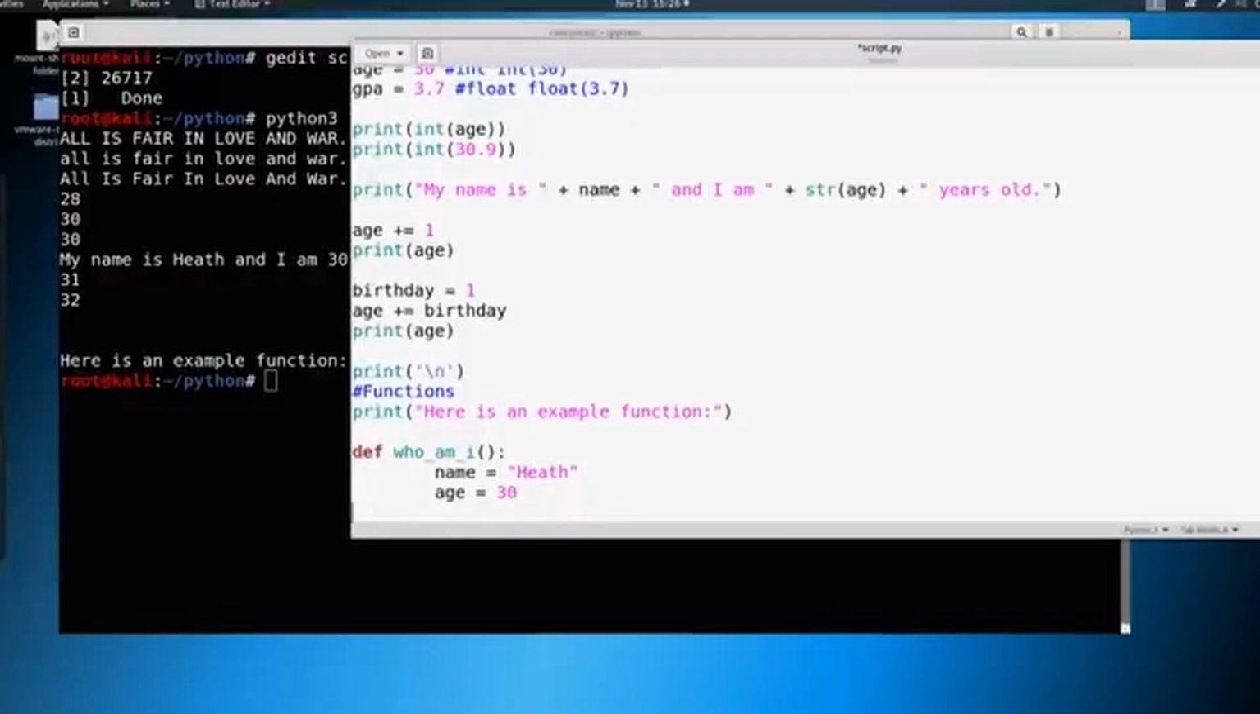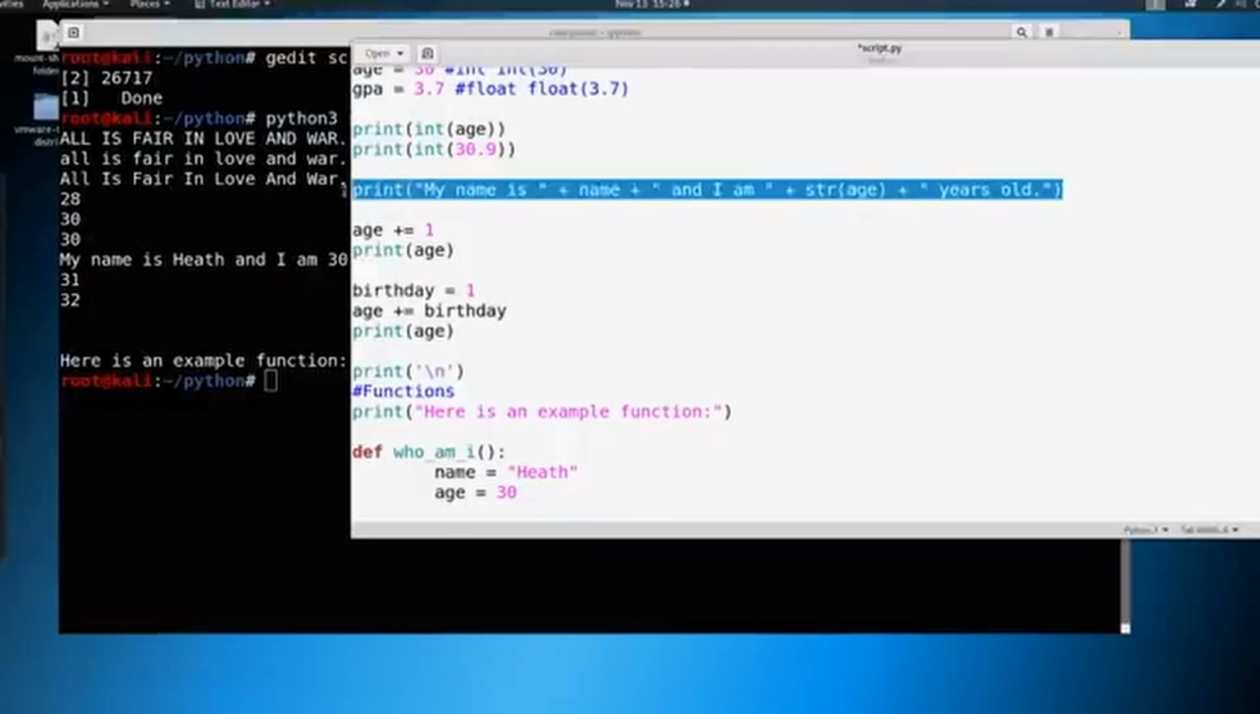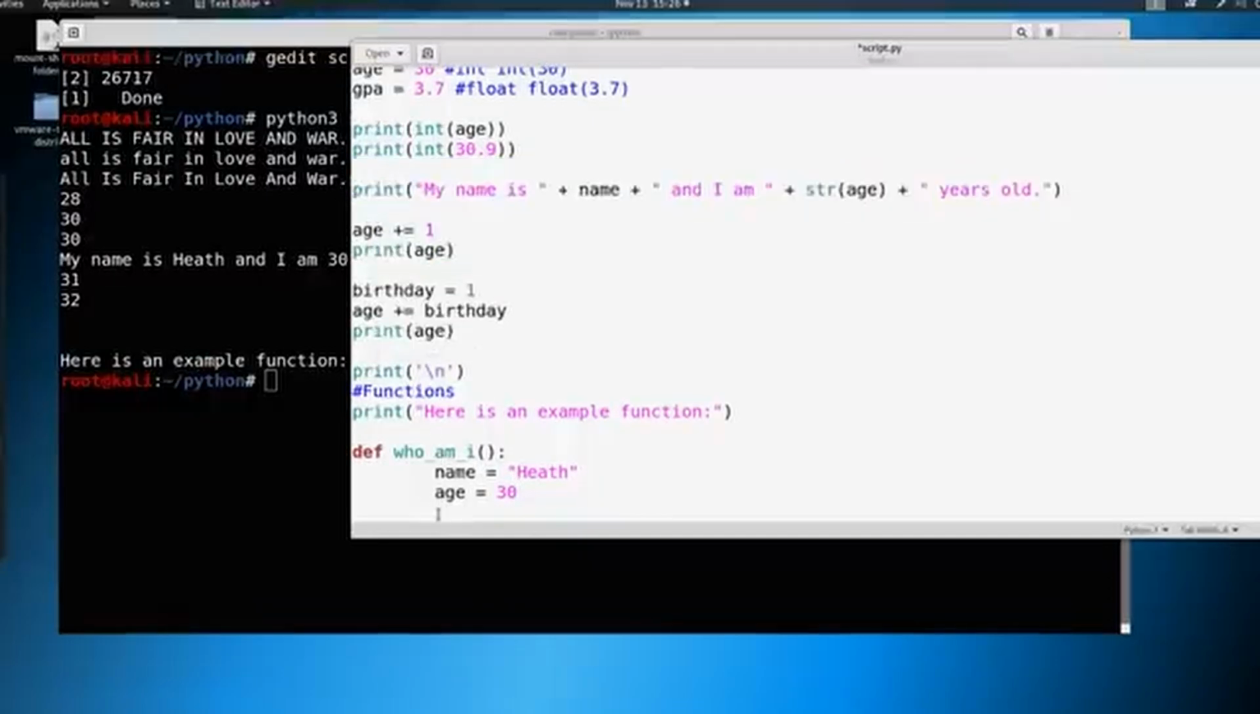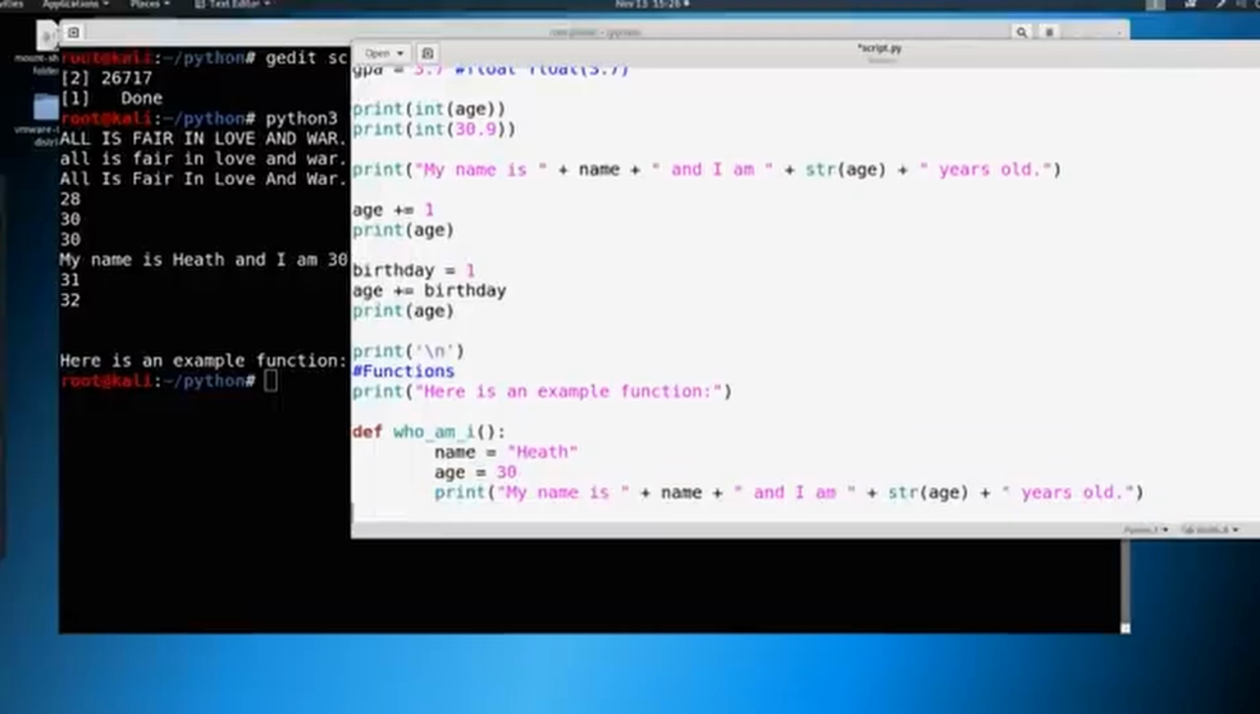And then we can just copy this print right here, so we don't have to type it all out again. Just copy and paste it. And you can see define who am I, and we're going to define in this function a name variable, an age variable, and then we're going to print this out. So if we were to just go ahead and save this and print this,